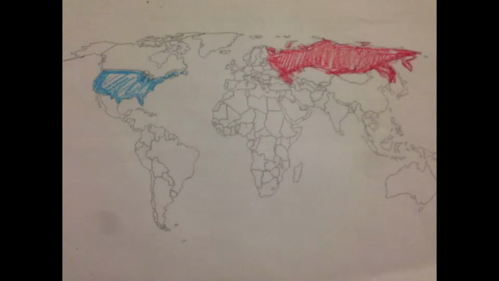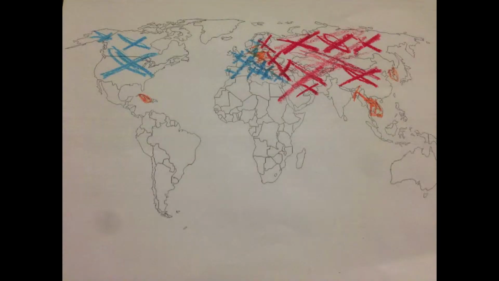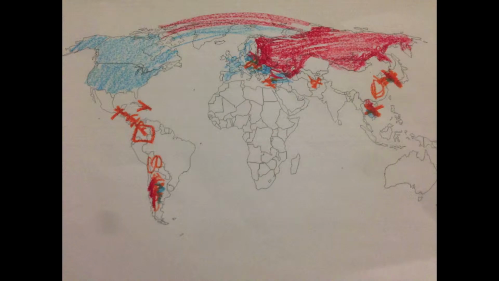With the map of the world, we got very different answers. One student put only the US and the USSR. Another student was better, understanding some of the countries involved and identifying areas of conflict like Cuba, Vietnam, Korea, and East and West Germany. The last map was the best, however, with the student identifying much of South America, Cuba, Vietnam, Korea, China, East and West Germany, and Greece and Turkey. Although the student did the best, he still missed many areas. It is clear that the students did not understand how global the conflict really was.